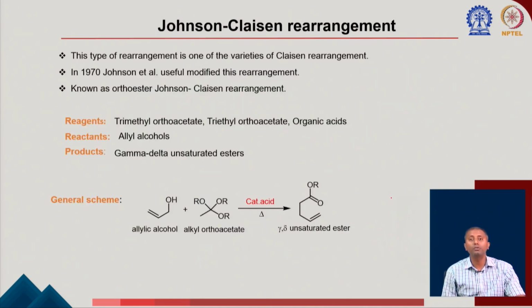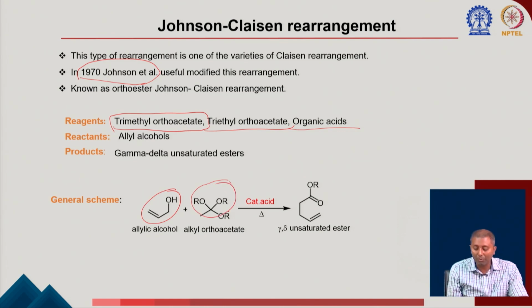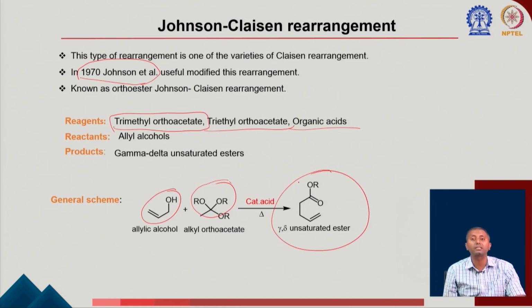Now we are going to move to talk about, instead of the Eschenmoser, the Johnson-Claisen rearrangement. The Johnson-Claisen rearrangement is again another class of Claisen rearrangement, which was discovered in 1970 by Johnson et al. So here what is happening? This reaction needs trimethyl orthoacetate or triethyl orthoacetate in place of an organic acid. So once you take an allylic alcohol with the trialkyl orthoacetate, what is going to happen? It is going to form the gamma-delta unsaturated ester.